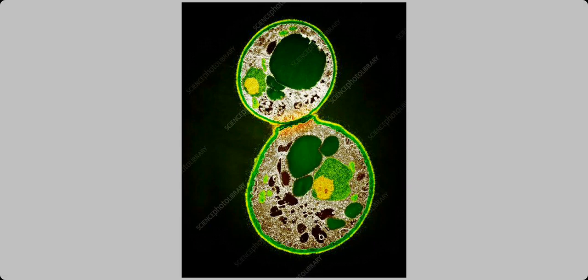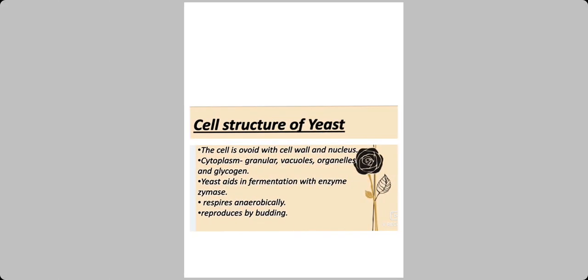See here, this yeast cell has one small bud and it reproduces, it divides into another. It develops another yeast cell. So this is called budding. So it reproduces by budding.